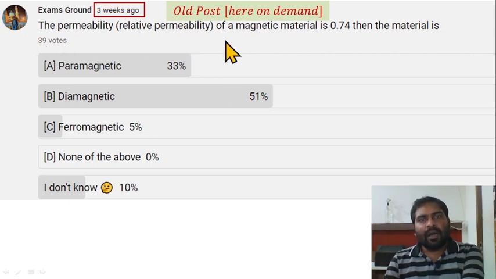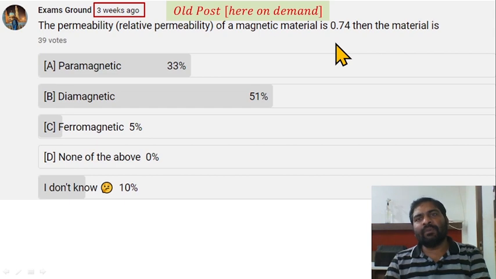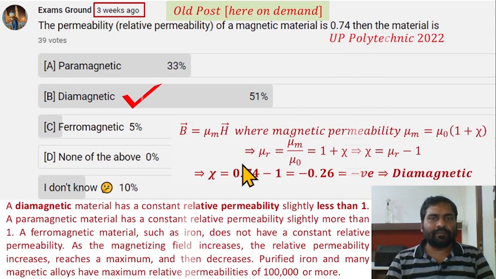The permeability of a magnetic material is 0.74, then the material is... So this is the formula. Chi equal to mu r minus 1, relative permeability minus 1. Permeability is given here as 0.74, so 0.74 minus 1, that implies magnetic susceptibility equal to minus 0.26, that is negative, implies a diamagnetic substance. So option B is correct here.